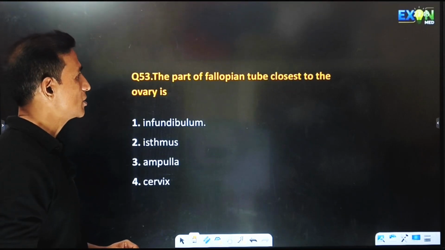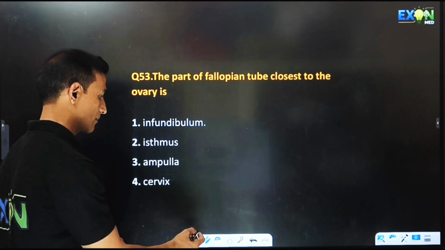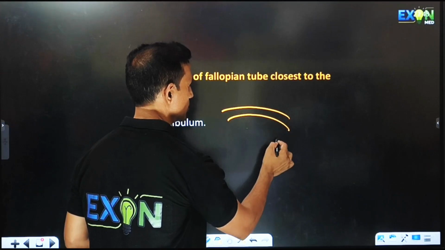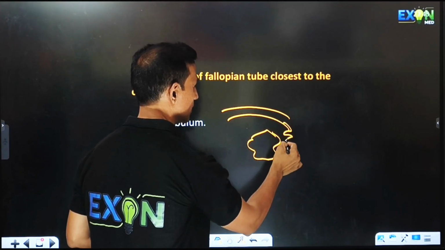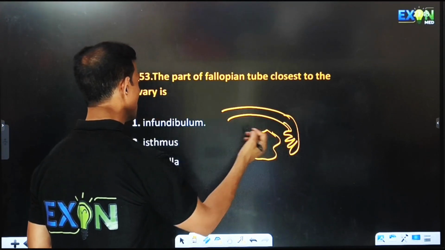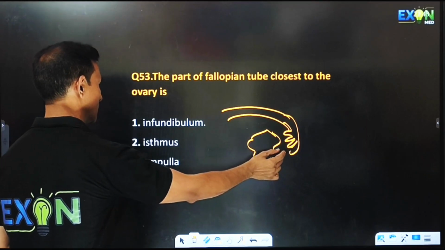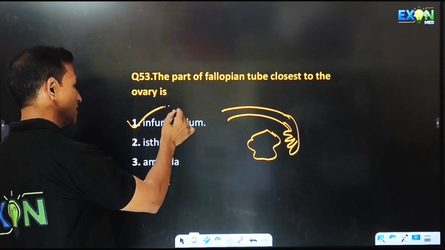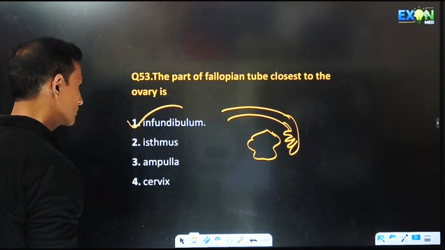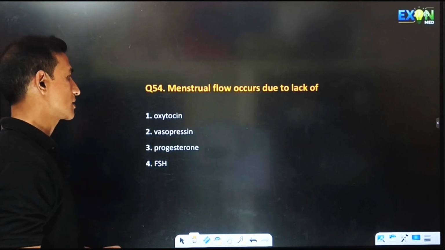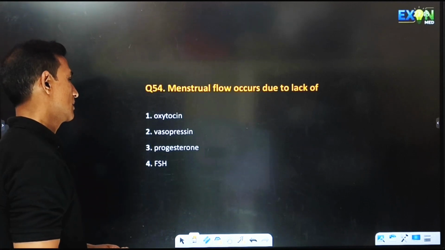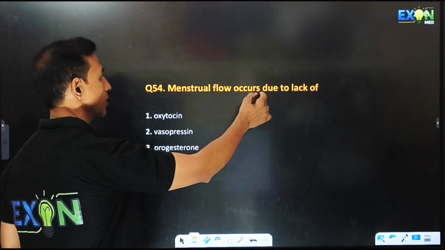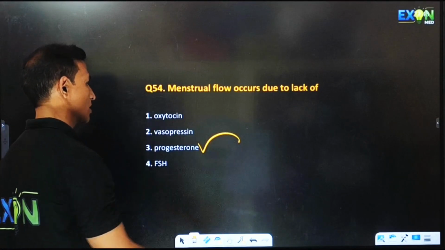The part of fallopian tube closest to the ovary is. We have seen the fallopian tube. This is the ovary, and the part very close to it is this one. This is called the infundibulum. Menstrual flow occurs due to the lack of progesterone.